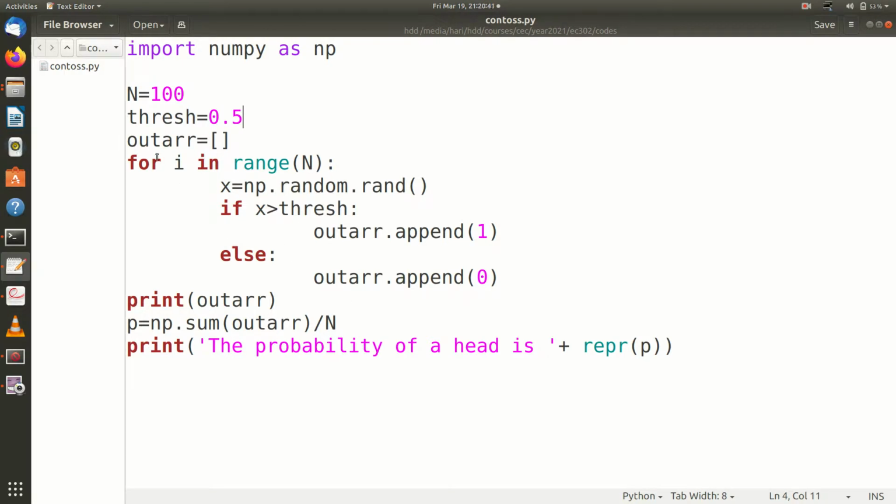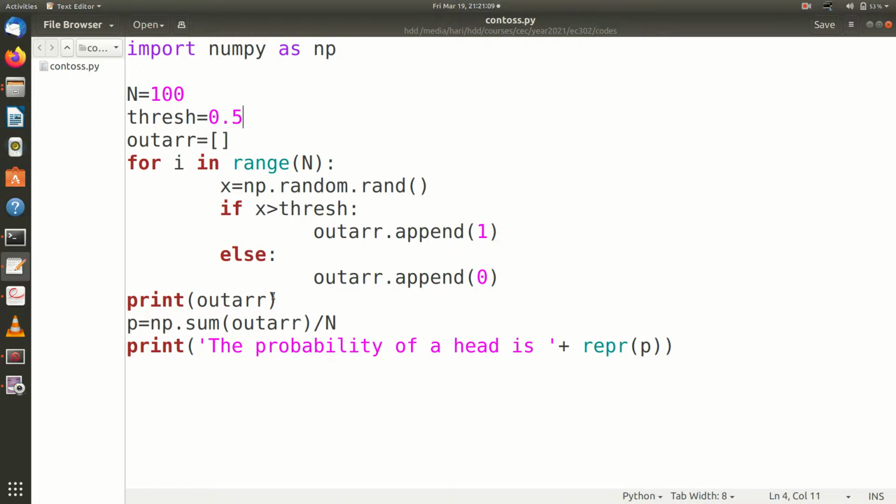So then I print this out array. You can observe this, and you will see a random pattern of 1s and 0s. I assume a head is a 1. So I count the total number of heads, because this array contains only 1s and 0s, and 1 is a head. If I take the sum of this array, that will be the number of heads. So I take the sum, np.sum. This np is actually numpy, since I imported numpy as np. So here it is np.sum of out array.